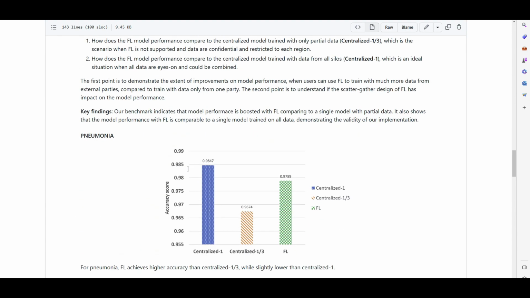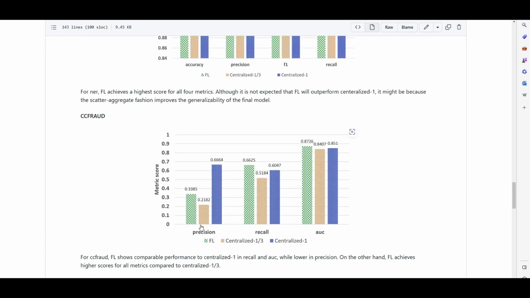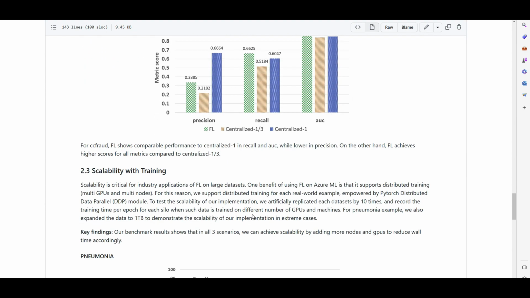About model performance, here we have precision, recall, and accuracy. We can see that with federated learning compared to not using federated learning, the accuracy is pretty close. Even, interestingly, here the federated learning accuracy is higher compared to when we have data in a centralized manner. And for the rest, we can see the other metrics.